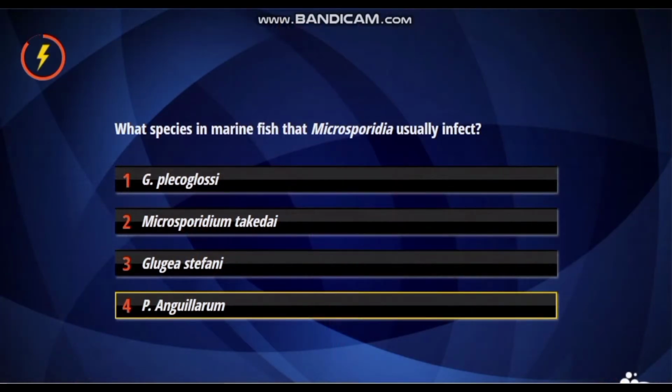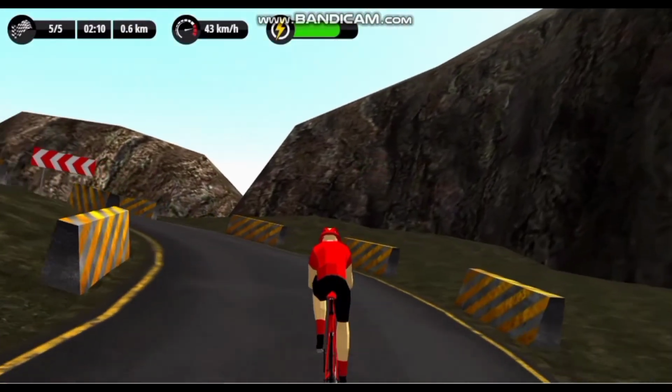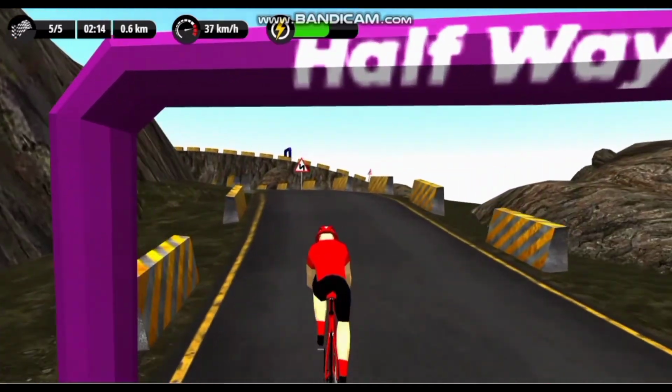Question 5. What species in marine fish does Microsporidia usually infect? The answer is Glugea stephani. This is because the species in marine fish that Microsporidia usually infect are Glugea stephani and Pleistophora ovariae.